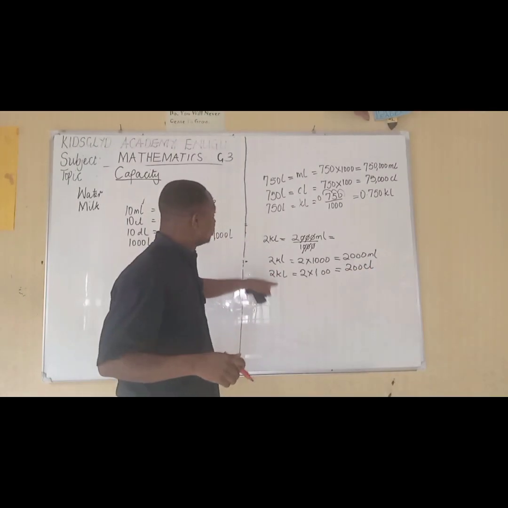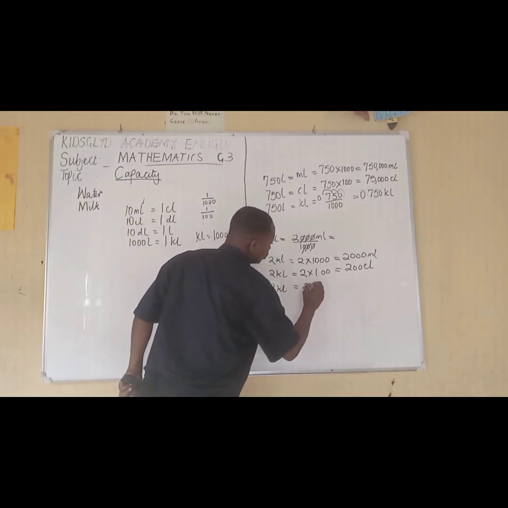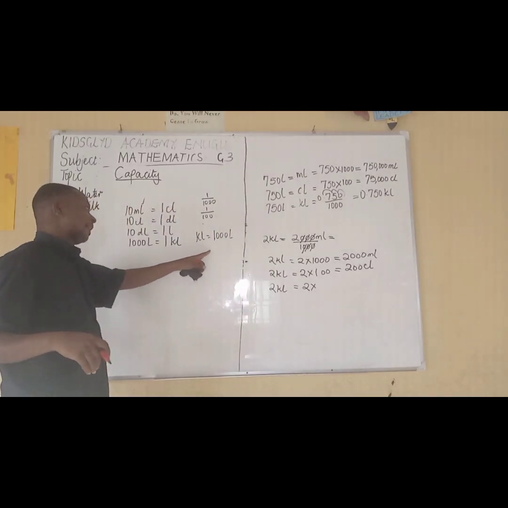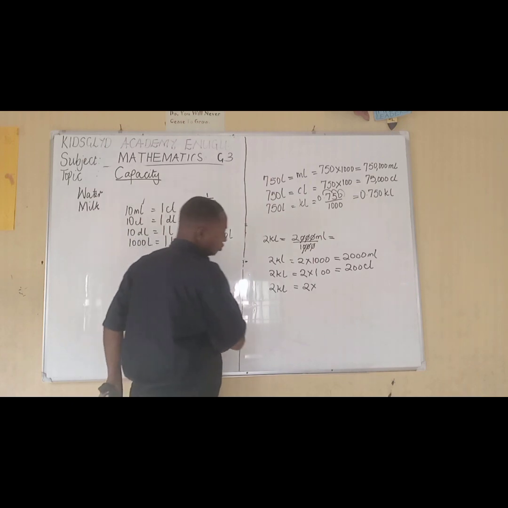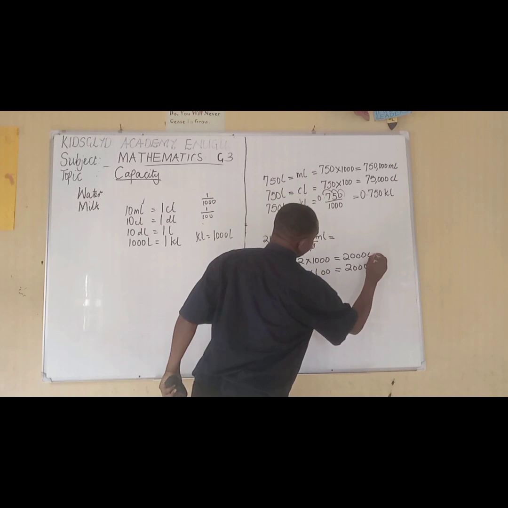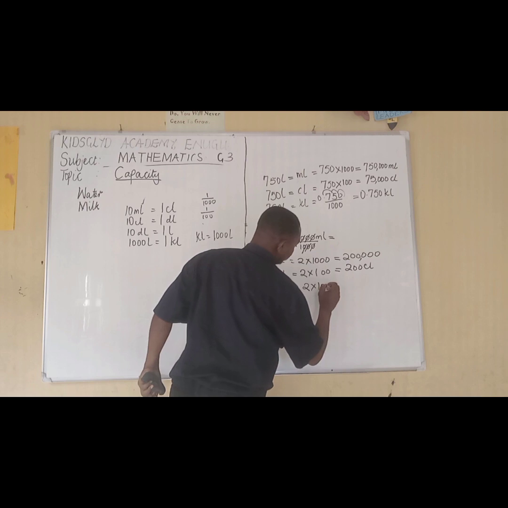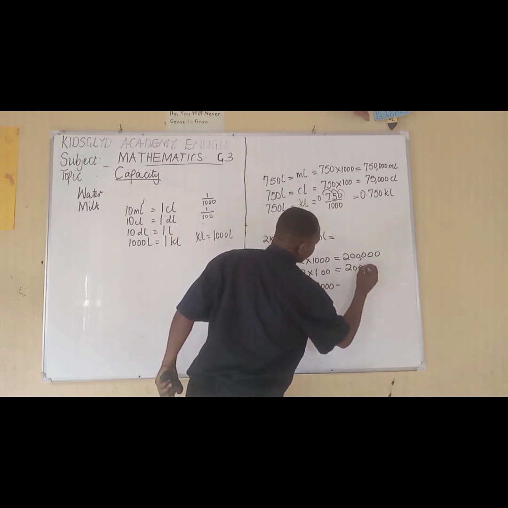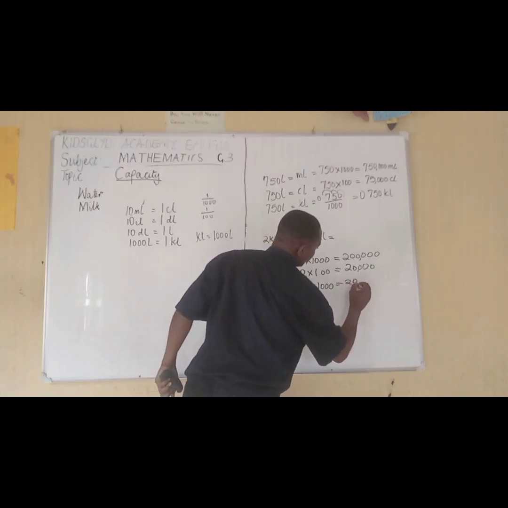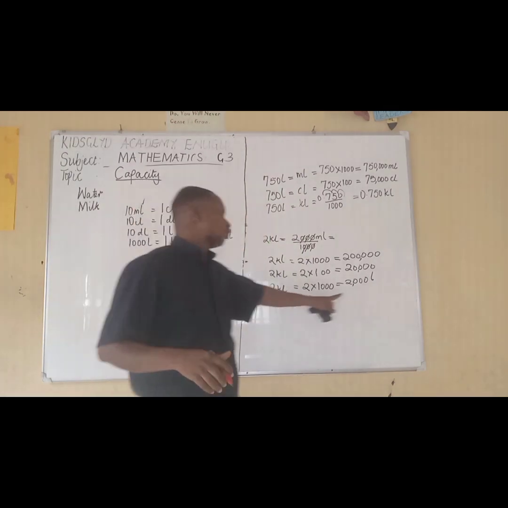Now let's convert these 2 kiloliters to liters. 2 kiloliters will give us 2 times. We said that 1,000 liters give us 1 kiloliter. That means 2 kiloliters give us, sorry, times 1,000, this will give us 2 times 1,000, which equals 2,000 liters. So 2 kiloliters give us 2,000 liters.